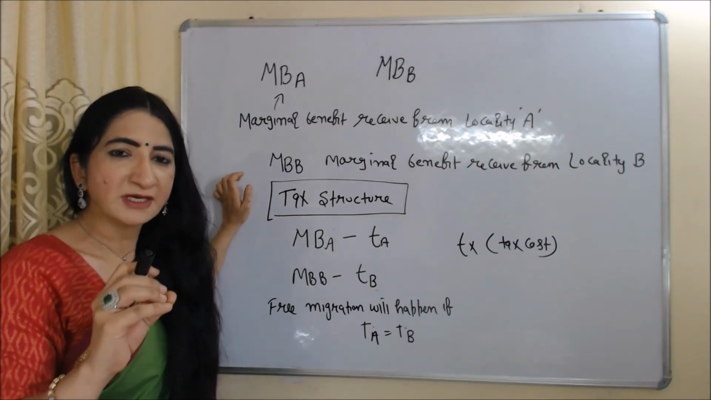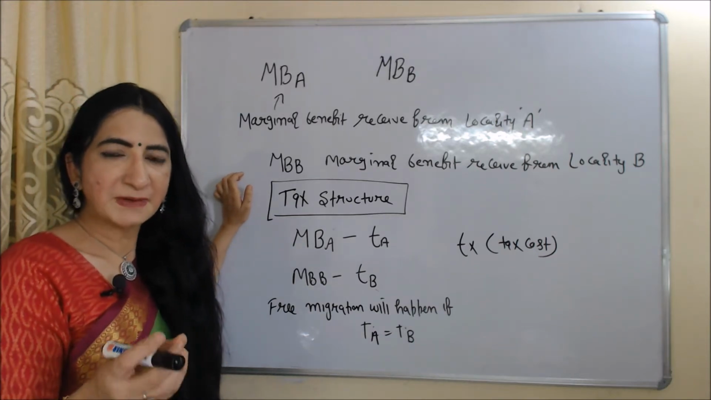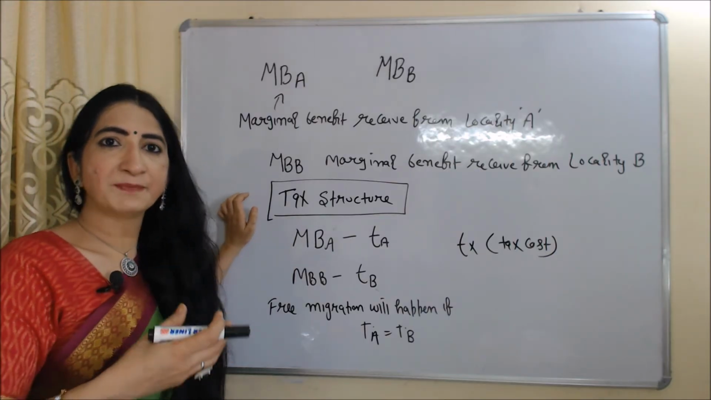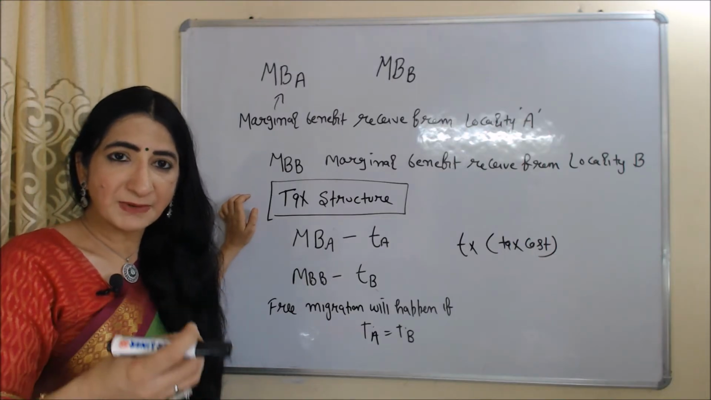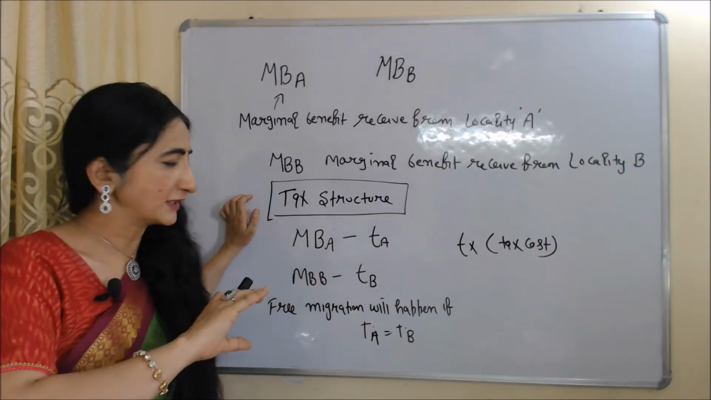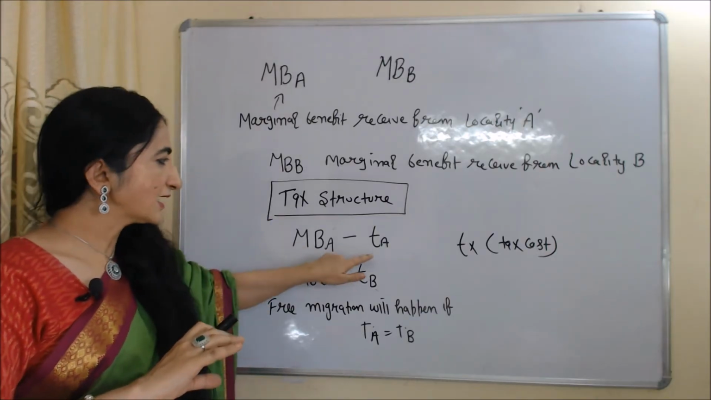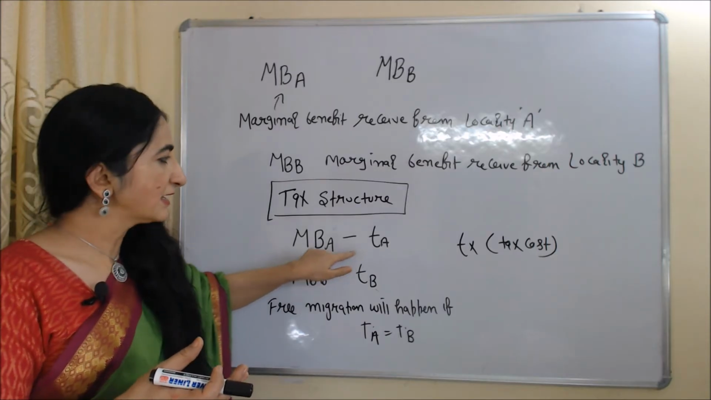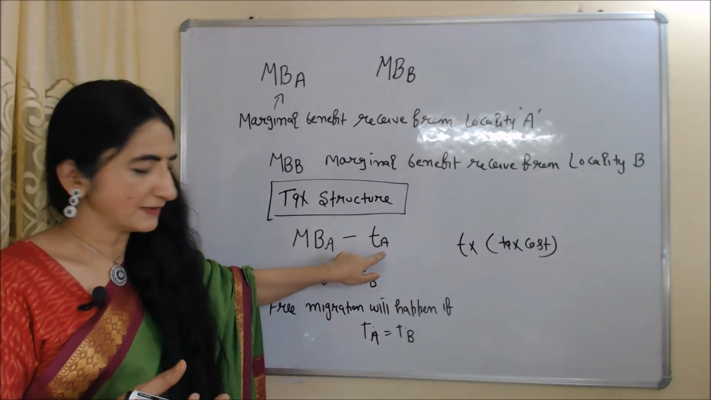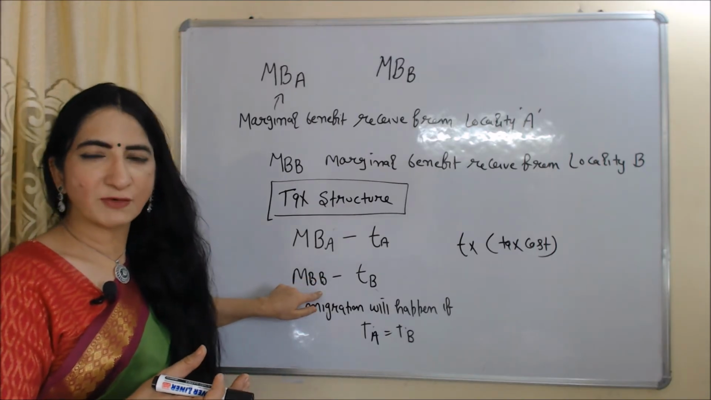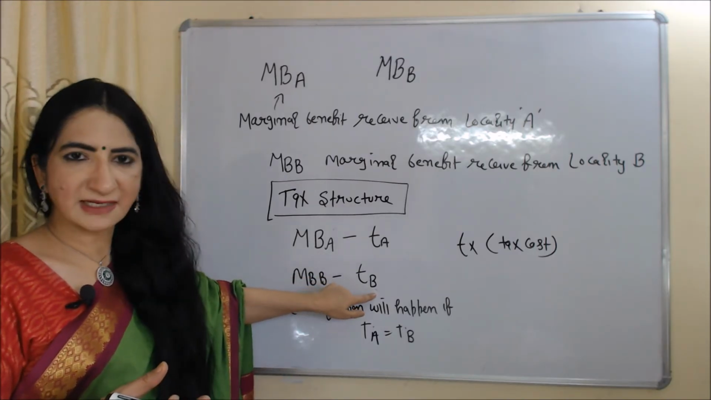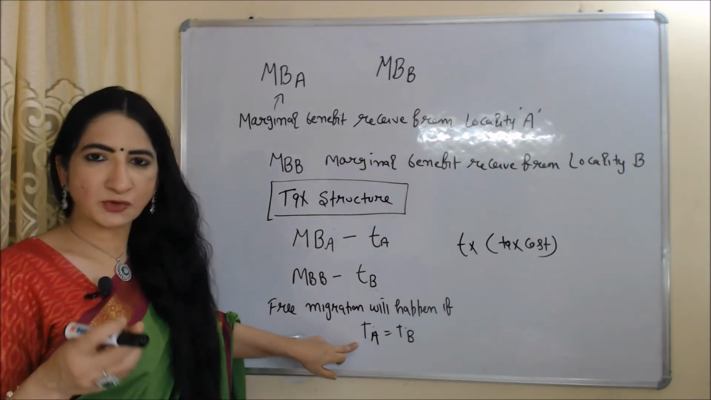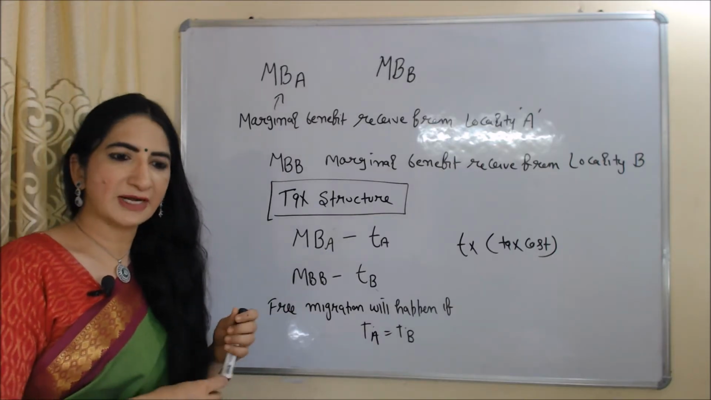According to this model, before entering any locality, people should consider the tax structure of the locality. Means people should subtract tax cost from benefit. Here MBA is benefit from locality A and TA is tax cost of locality A. Similarly, MBB is the benefit of locality B and TB is the tax cost of locality B. And free migration will happen if the tax cost of locality A is equal to the tax cost of locality B.